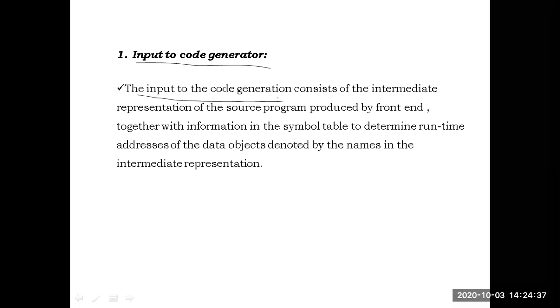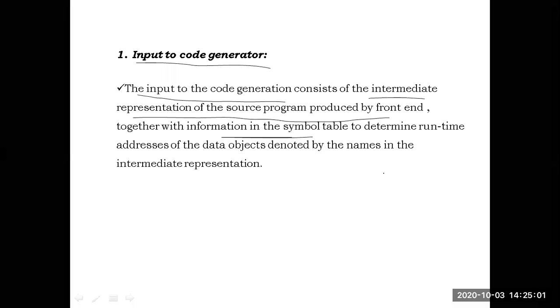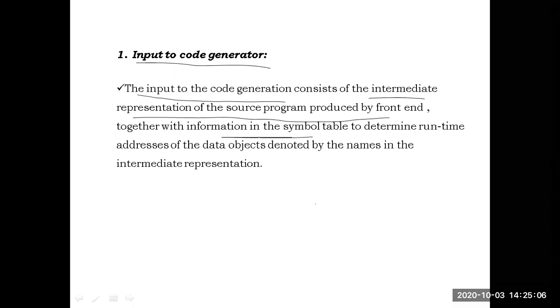The input to the code generation consists of the intermediate representation of the source program, which is produced by the front end, together with the information in the symbol table used to determine the runtime addresses of the data objects denoted by the names in the intermediate representation.